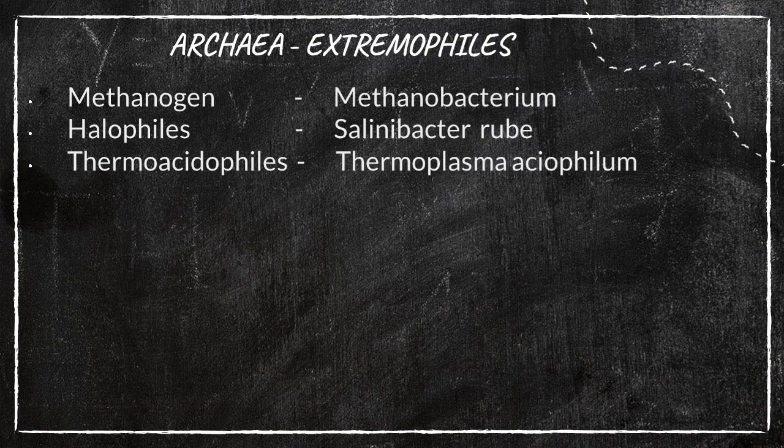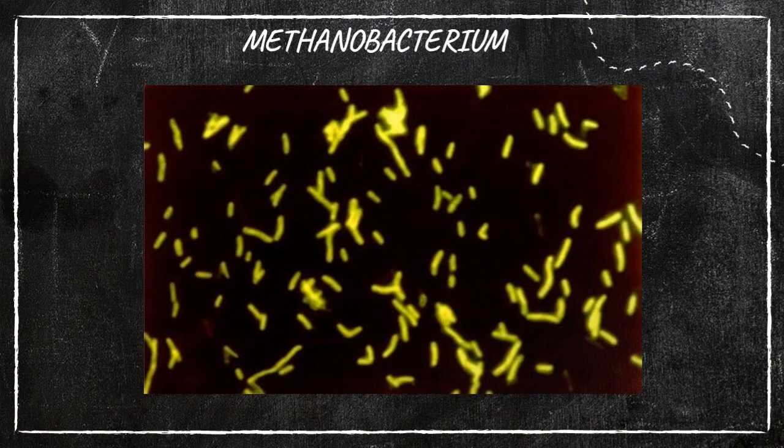Let us see the first one, methanogen. One example of methanogens is Methanobacterium. So why is the name methanogen given? Because it is able to synthesize methane. That's why this name, Methanobacterium, is given. Right? So it is one of the Archaea types. Is it clear?